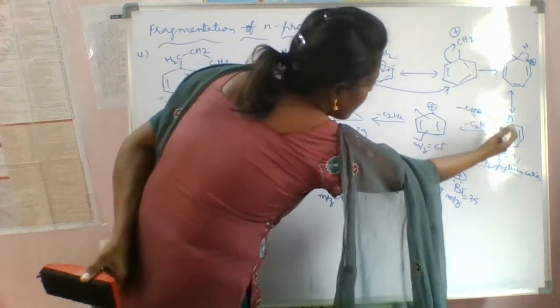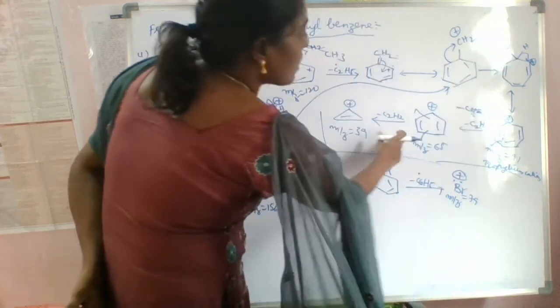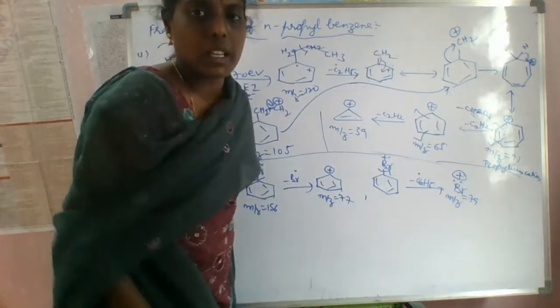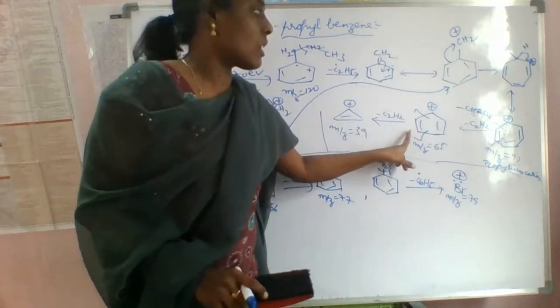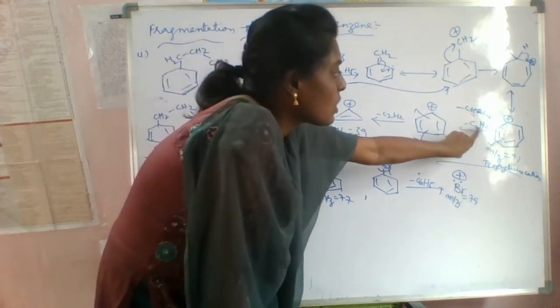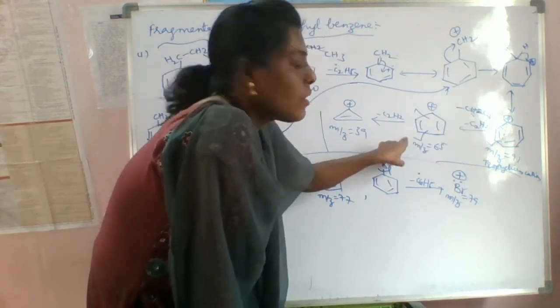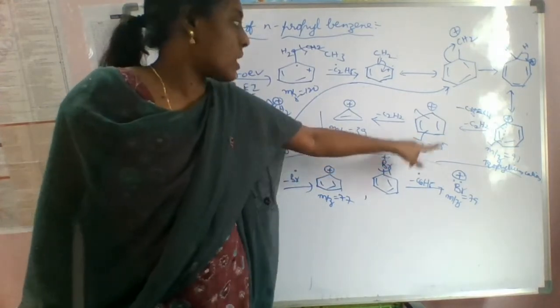And the other part forms a ring again, which is nothing but the cyclopentadienyl cation. You are removing C2H2 from the 7 carbon atoms, thereby you will get the 5-membered ring, which is called the cyclopentadienyl cation.